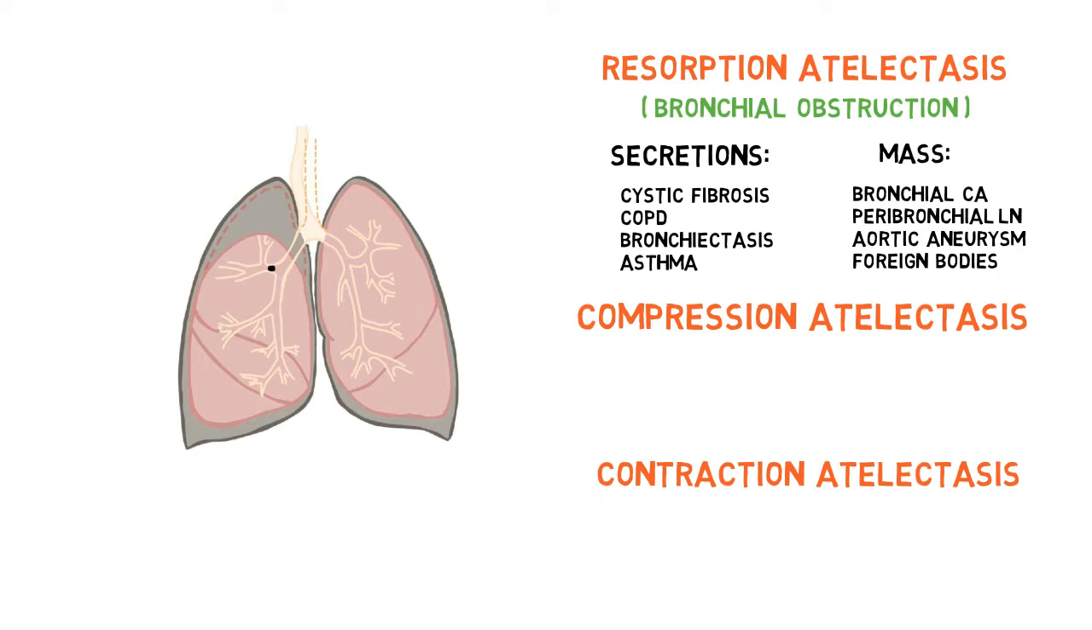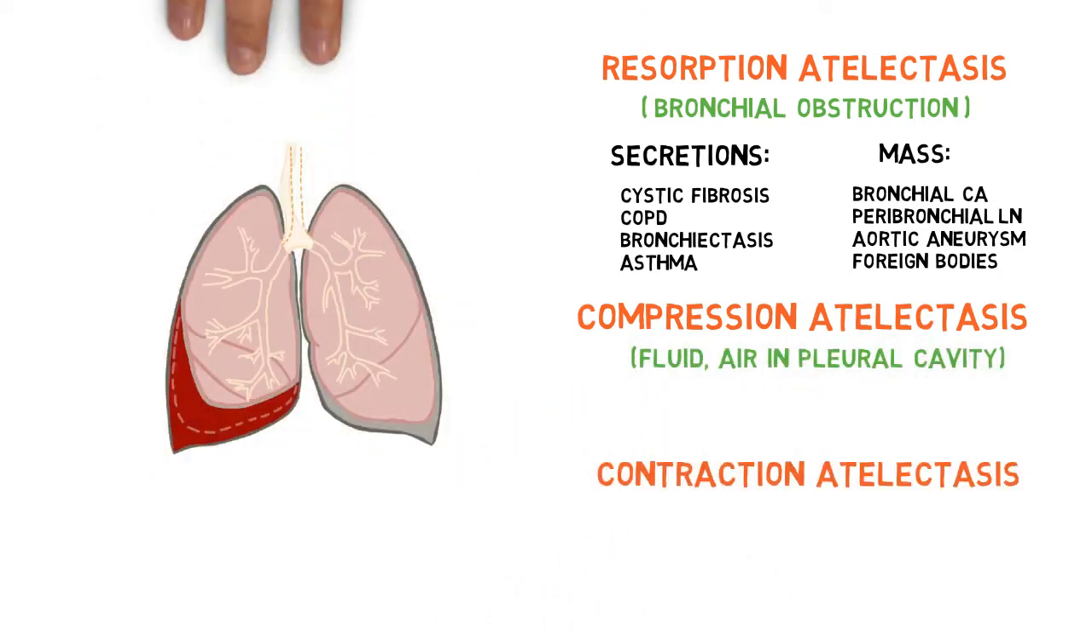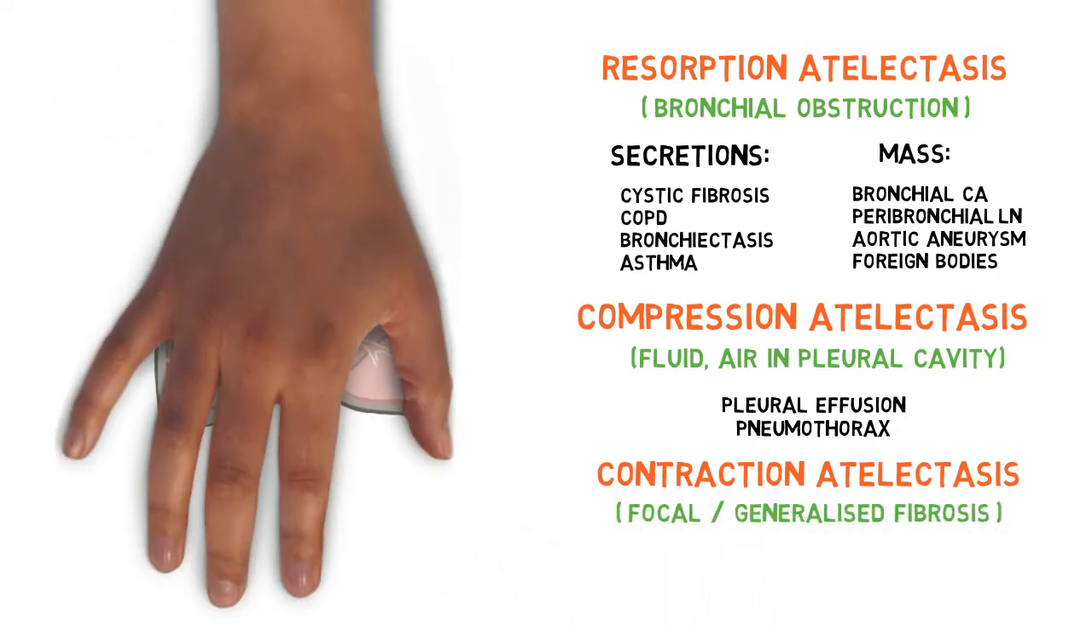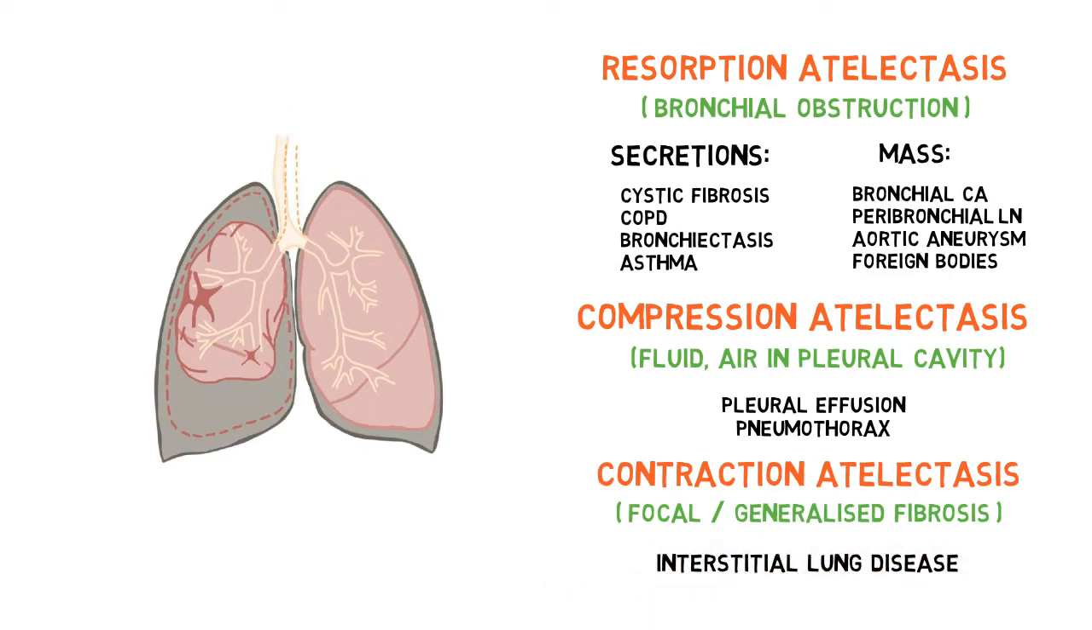Compression atelectasis is due to any fluid or air in the pleural cavity, that is pleural effusion or pneumothorax. Contraction atelectasis is due to focal or generalized fibrosis, such as in interstitial lung disease or any other chronic disease such as tuberculosis.